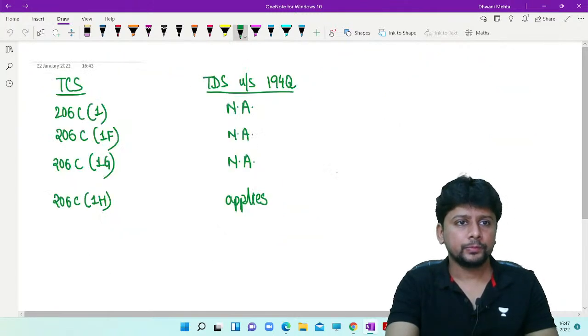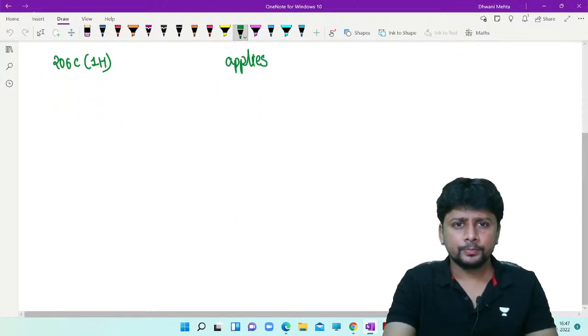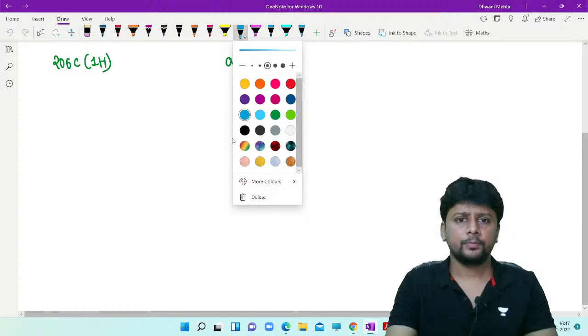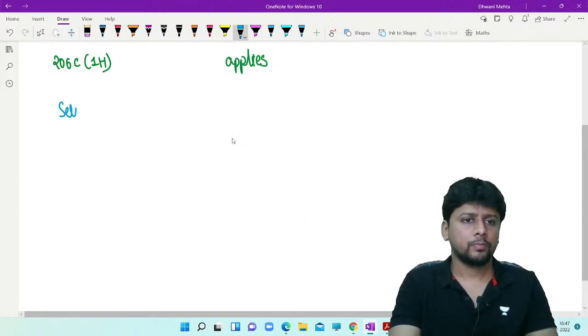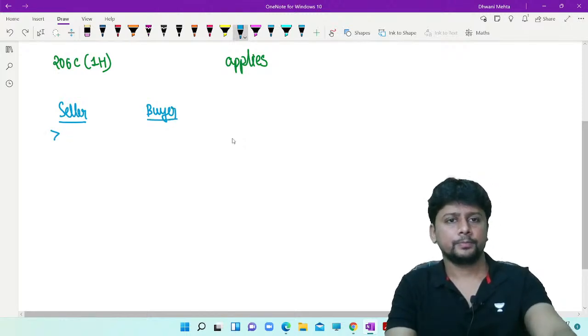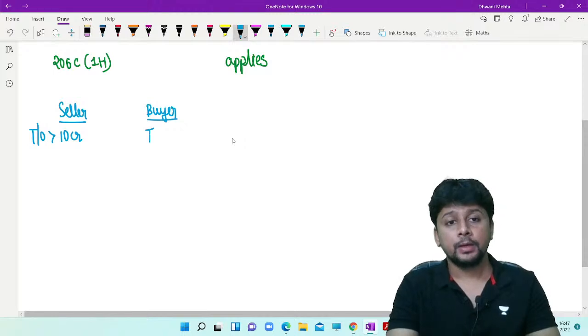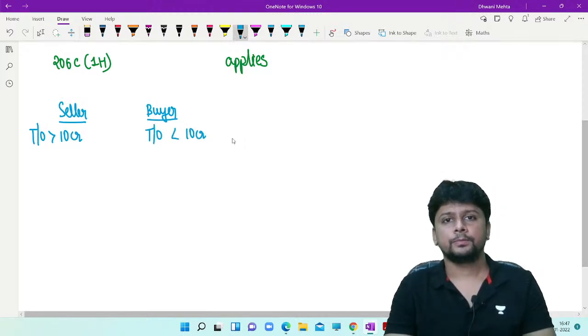See, seller, buyer, turnover of the seller greater than 10 crores, but turnover of the buyer less than 10 crores.